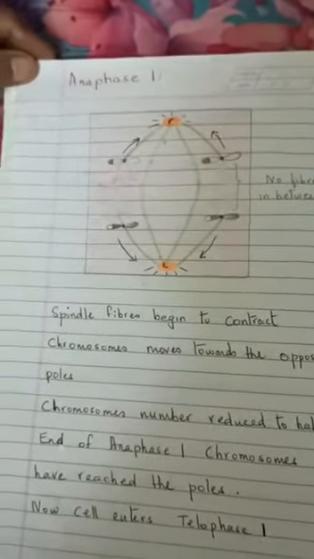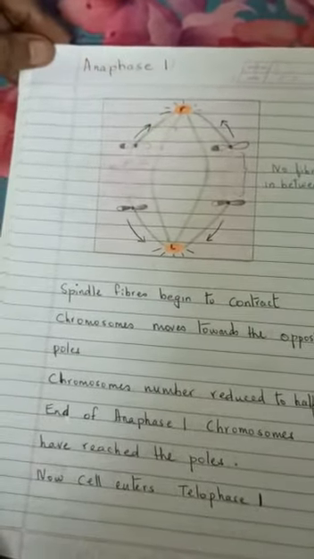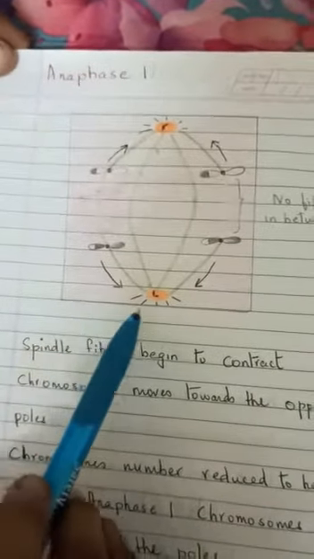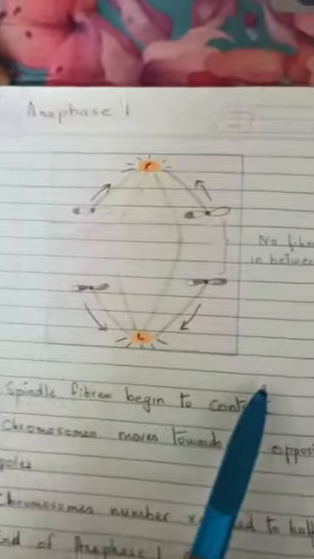After they have been arranged at the equatorial plane, the cell enters the next stage, that is anaphase 1. Let us see what happens.